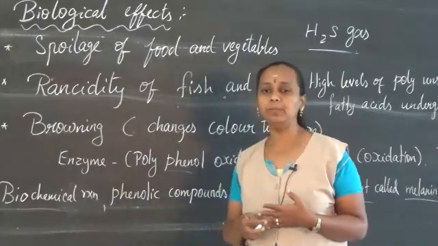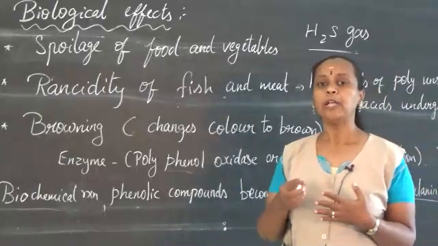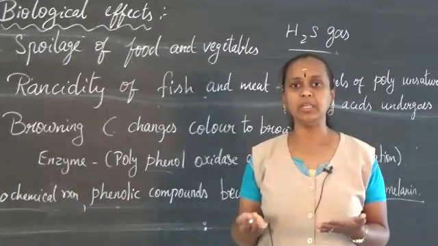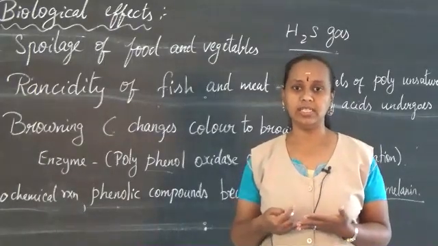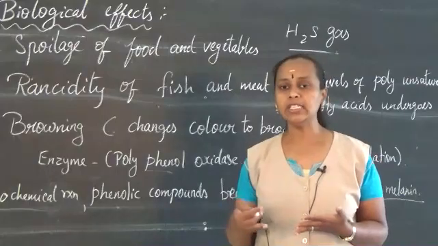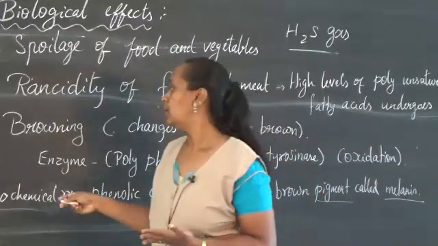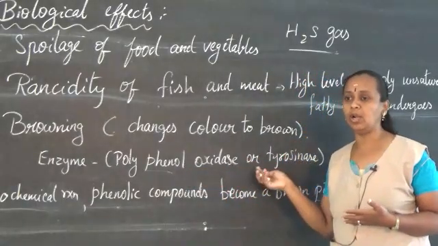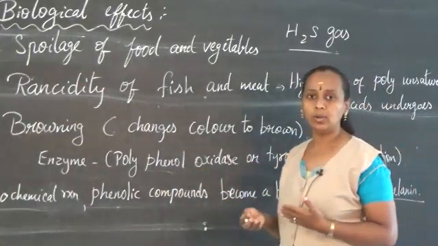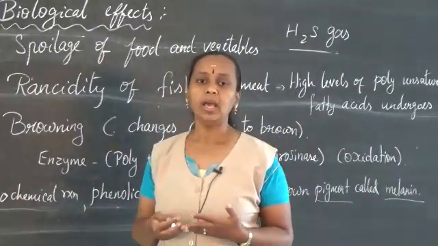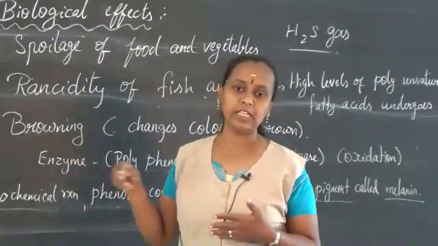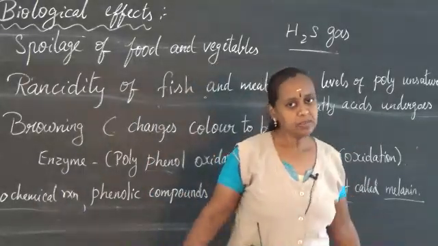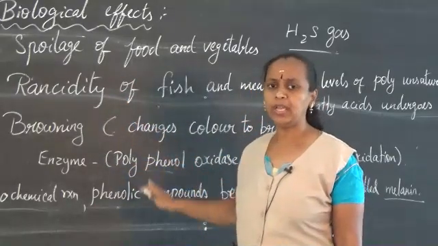The next is browning. Browning is nothing but the change of color to brown. When you cut apples or bananas and just leave them outside, the color will change. Why? Because of oxidation, when it comes in contact with the air. The enzyme present in the fruits, polyphenol oxidase or tyrosinase, will undergo a biochemical reaction in which the phenolic compounds present in the plants form a brown pigment called melanin. So these are the biological effects. I hope you can understand.